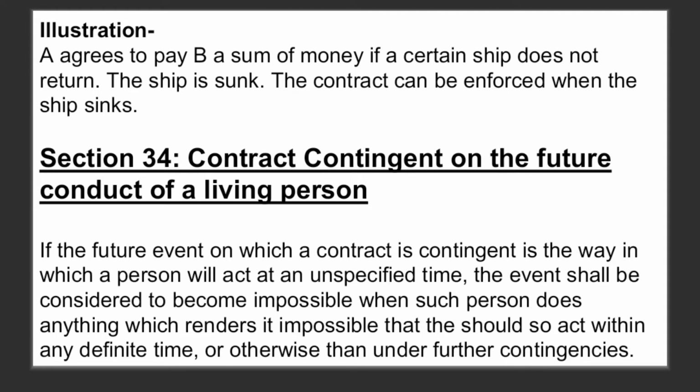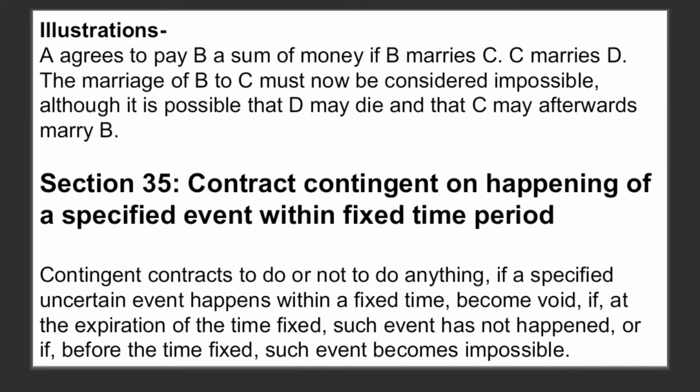Now this is kind of tricky, but in order to understand that, we need to move to the illustration so that we can understand it in a proper manner. Suppose A agrees to pay B a sum of money if B marries C. Now B marrying C is the future conduct of a living person. Here the living person is B and the contract is contingent on the conduct of B. What is the conduct? B marrying C.